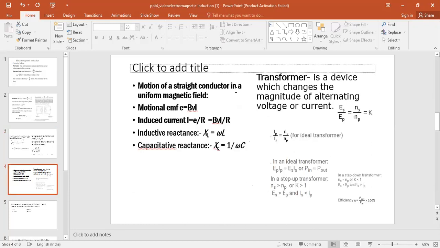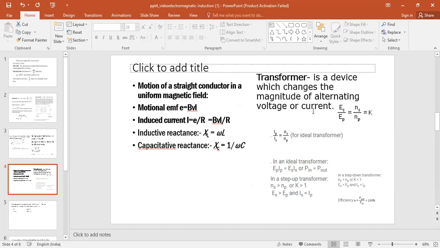Next is the motion of a straight conductor in a uniform magnetic field. A conductor is moving in a magnetic field. Due to that movement, the induced EMF is BVL, where V is the velocity, B is the magnetic field, and L is the length. The induced current will be E by R, that is BVL by R. The inductive reactance of an inductor is omega L. If it is a capacitance, that becomes 1 by omega C.